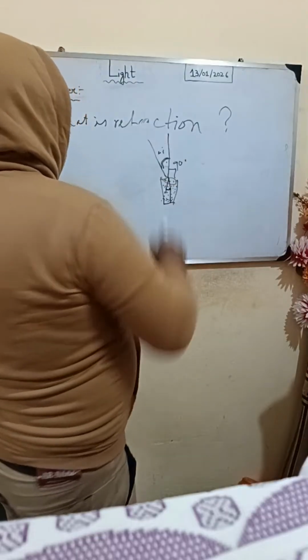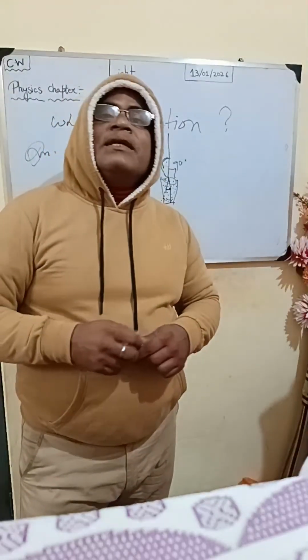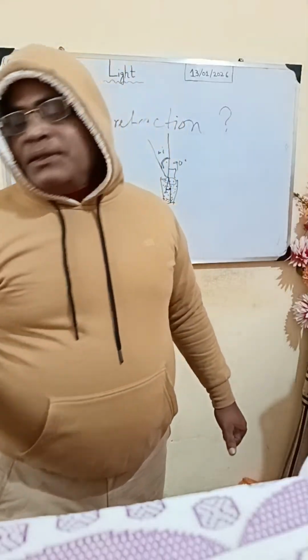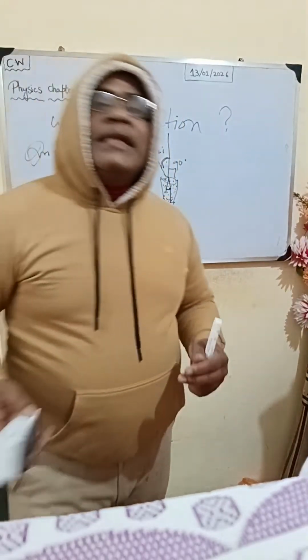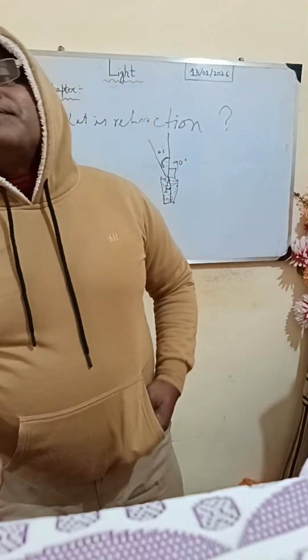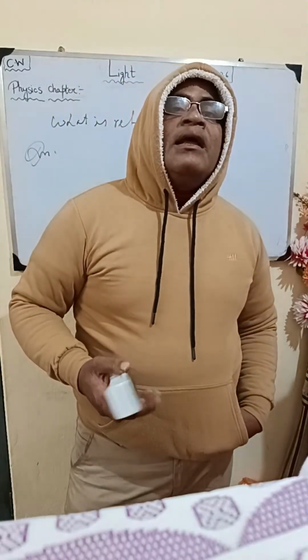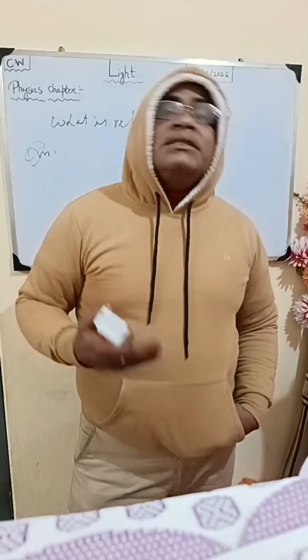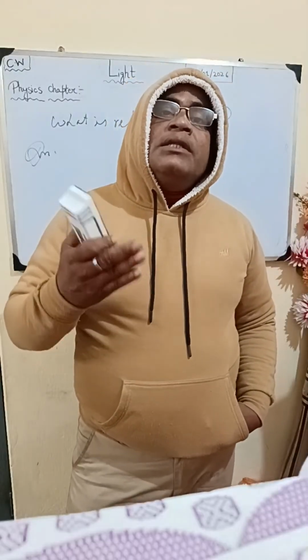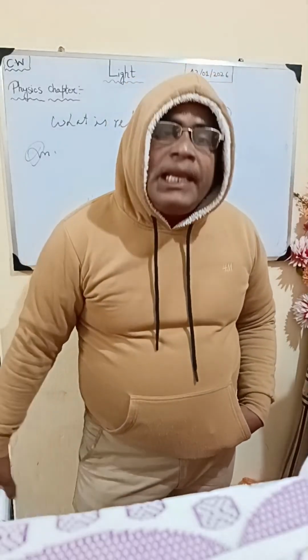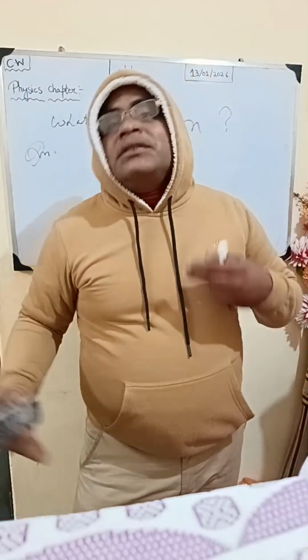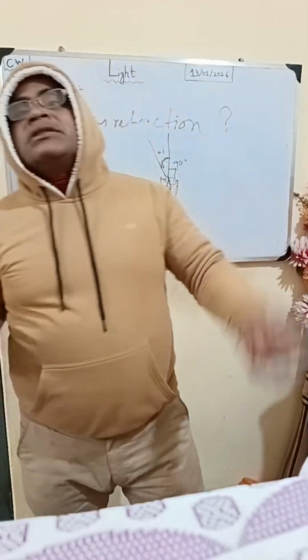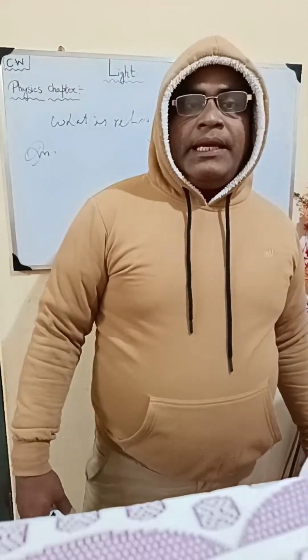The light that enters the glass looks bent. Why does it look bent? It is because the water inside the glass is a liquid. The light doesn't move like it moves through the air.